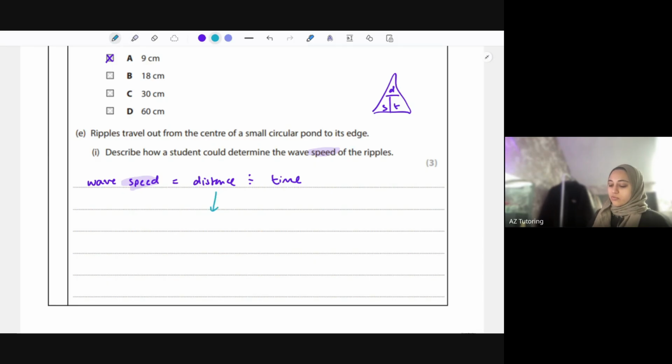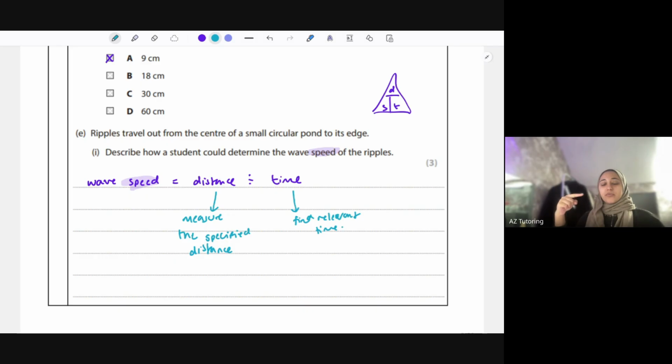Now, just for the remaining 2 marks, you're just explaining how you're finding these two. So you would measure the specified distance. So you could say use a ruler, for example. And then the time, you would find the relevant time. So you could say that you could count number of waves in a specified time, for example, to work out that wave speed. So you just need a way to measure distance and time.